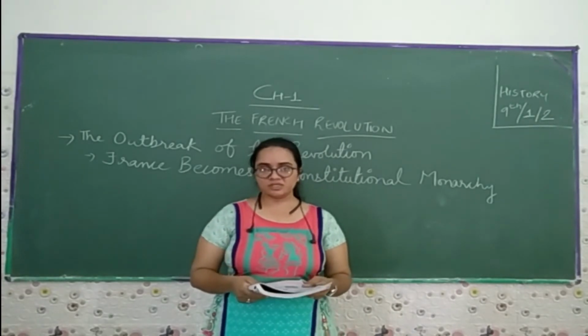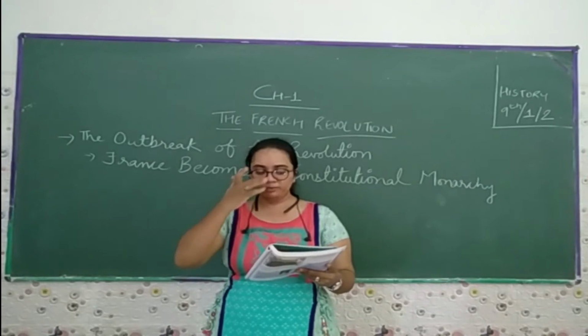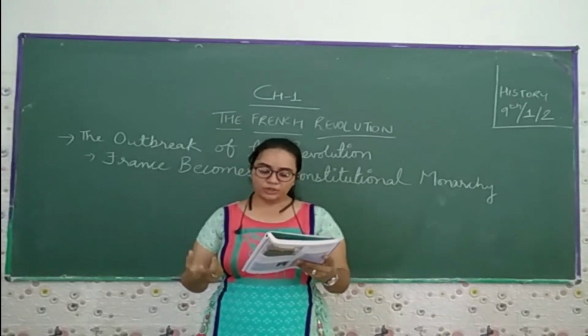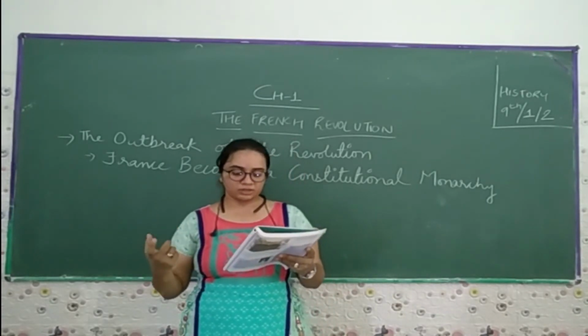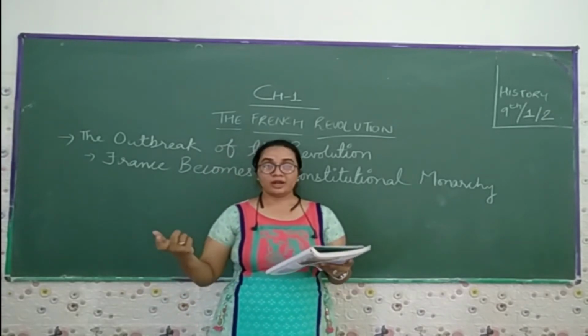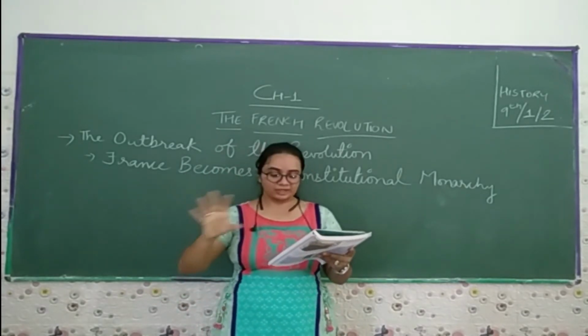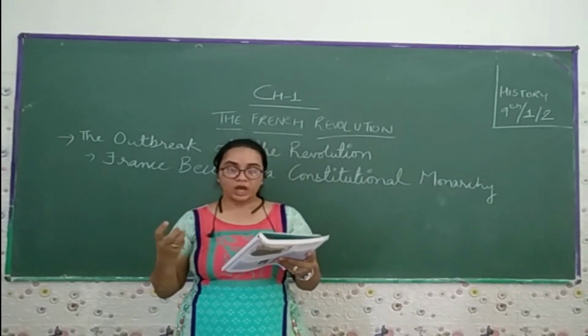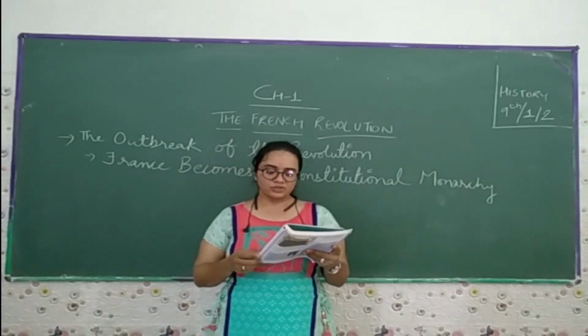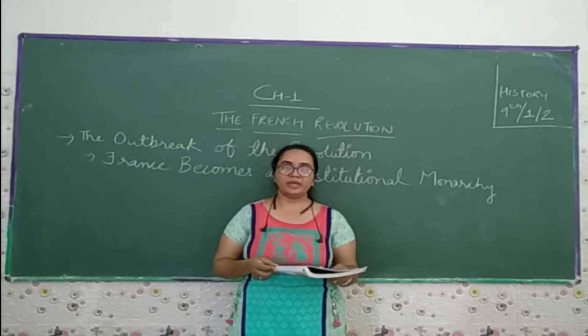So only active citizens were allowed to vote, about 4 million of the population of 28 million. Now the passive citizens, who couldn't vote and had no voting rights, were about 3 million men, women, children, and youth below the age of 25.